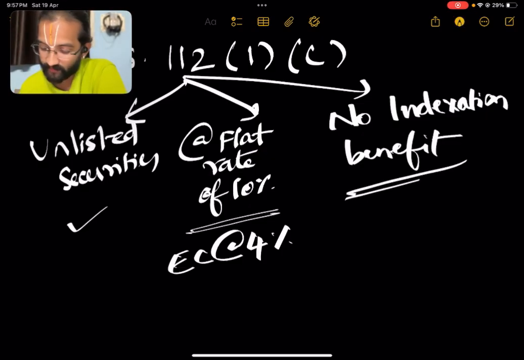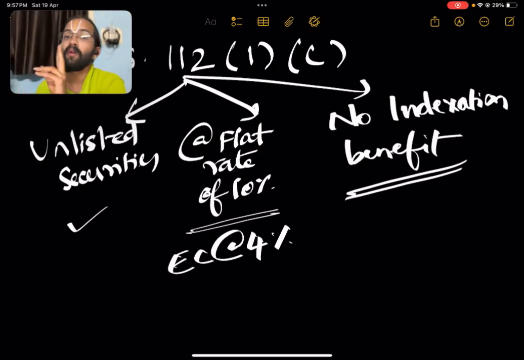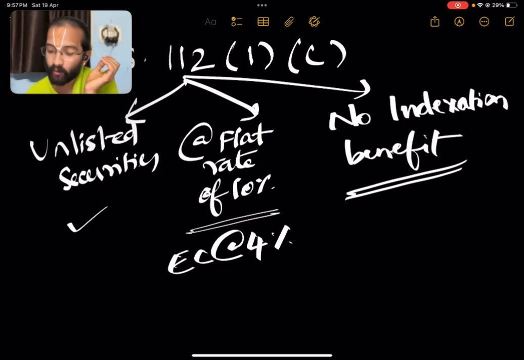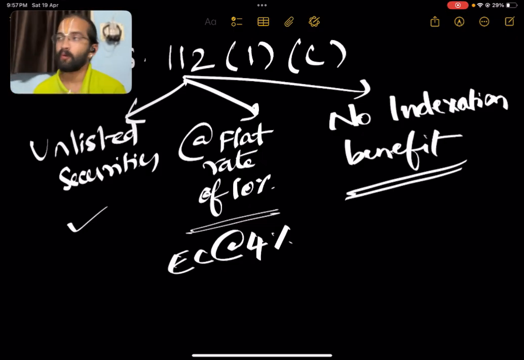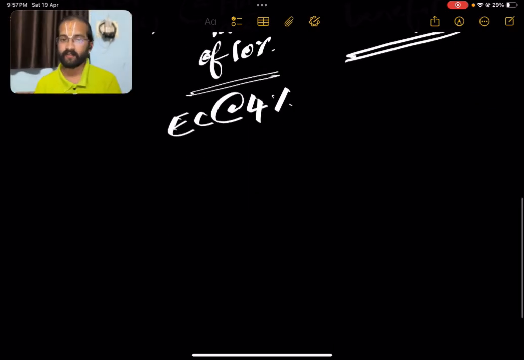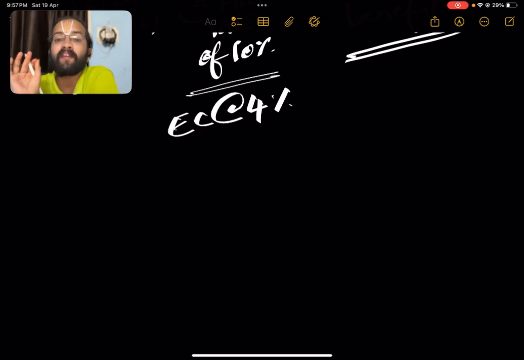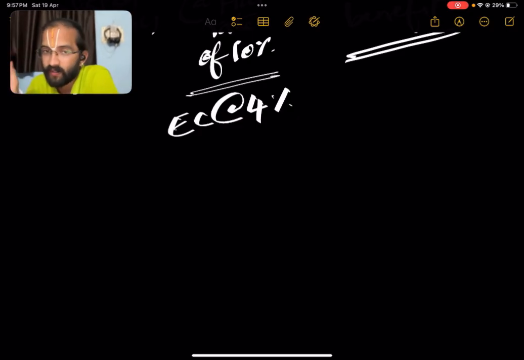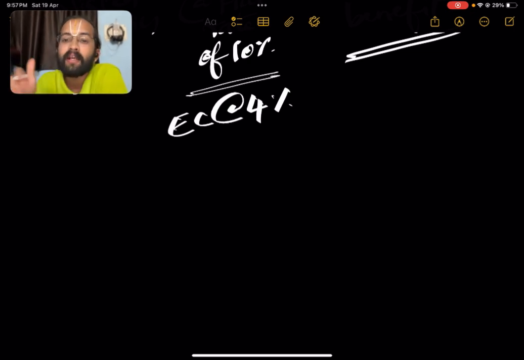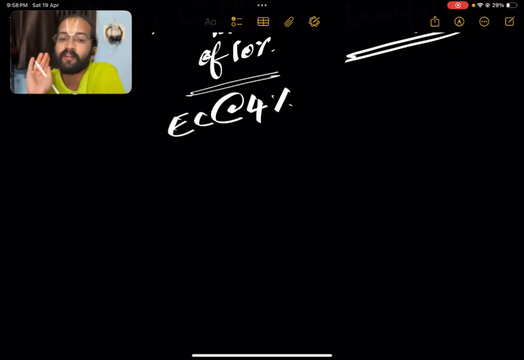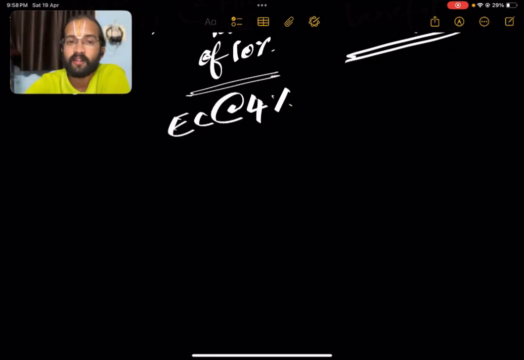The third thing is that even though you hold the shares for more than 2 years, even though it is a long-term capital gain, no indexation benefit will be provided. So the bare wording in simpler terms is, in case of long-term capital gains from a transfer of unlisted securities, tax shall be charged at 10% of such gains computed without giving effect to the first and second provisos of Section 48.